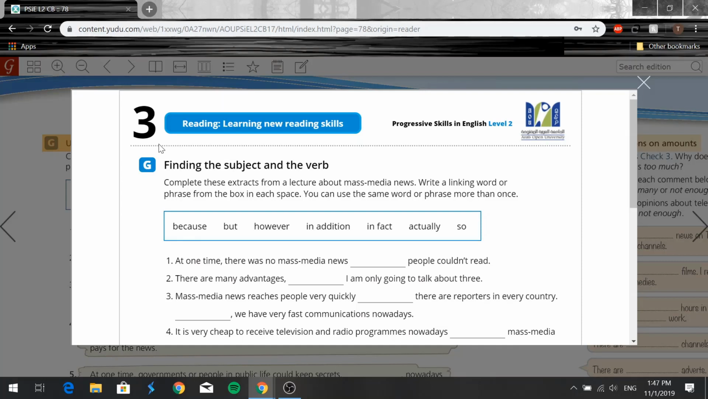And when we have "and" or "in addition," the next information is usually more information, okay? And for "so," basically the information coming after "so" is always a result, right? And because the next information is the reason, and "in fact" and "actually" mean that the next information is going to be other information on the same subject. Okay? So let's start with number 1.